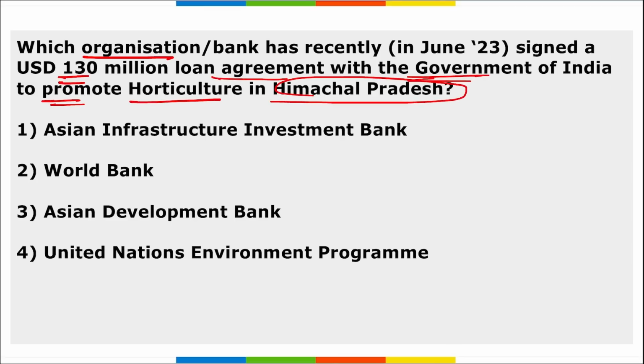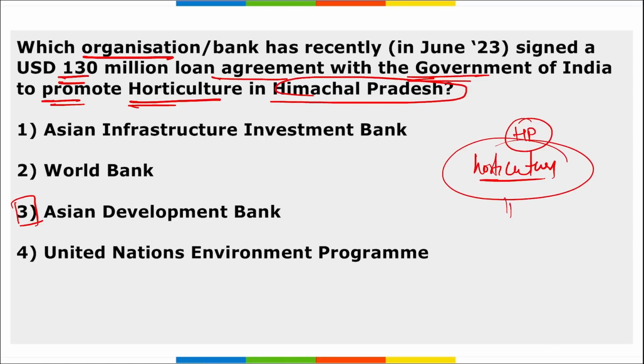Next, which organization recently signed a $130 million loan agreement with the government of India to promote horticulture in Himachal Pradesh? The Asian Development Bank, that is ADB, has granted a $130 million loan for the Himachal Pradesh state. This agreement is based on the Asian Development Bank's Project Readiness Facility. They will be converting almost 200 hectares of land into horticulture land, and more horticulture. First of all, what is horticulture?